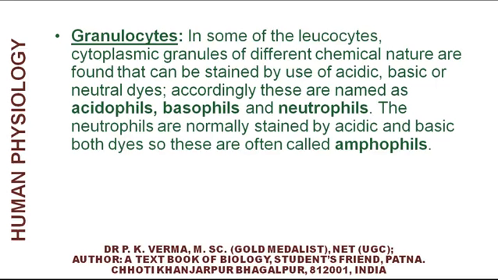Accordingly, these are named as acidophils, basophils and neutrophils. The neutrophils are normally stained by acidic as well as basic, both dyes, so these are often called amphophils.